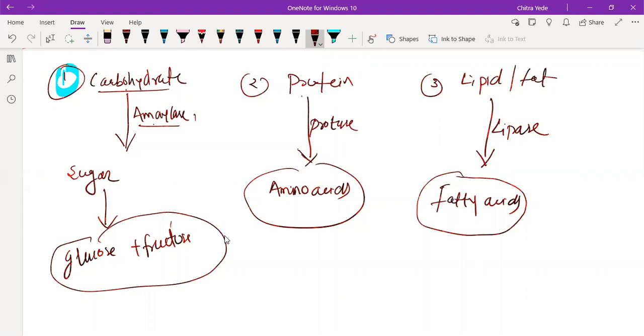That protein is not going to be absorbed in our body, which is why it has to be broken down into the simpler form, amino acids. I want you to take a screenshot for this portion also.